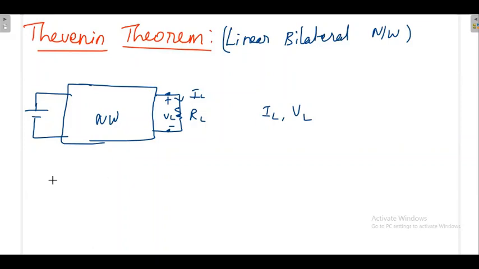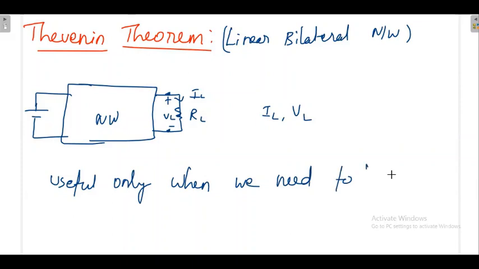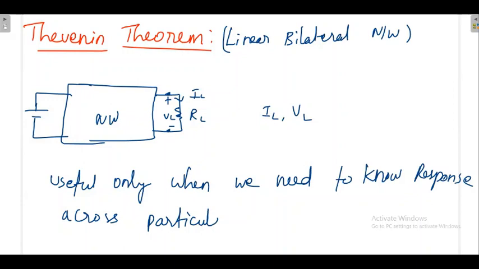So what I can say, Thevenin's theorem is useful only when we need to know the response. Response means voltage and current. We need to know the response across a particular element. That means the particular element is not necessarily the load. It may be any element inside, but only a single element, a particular element.